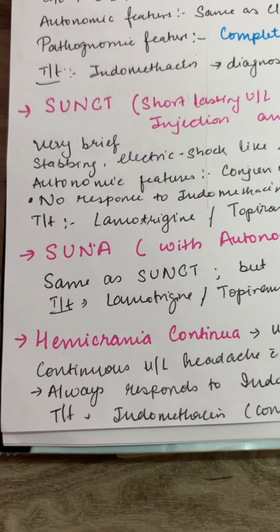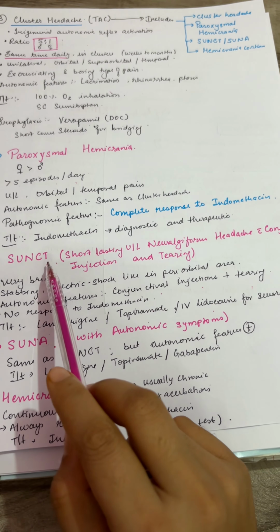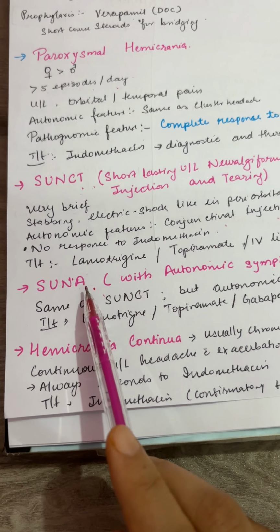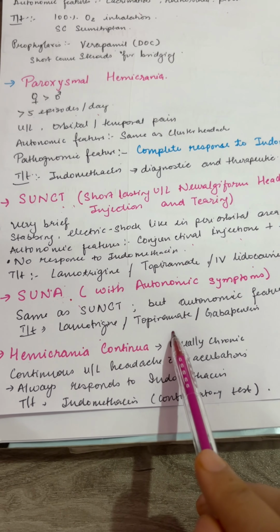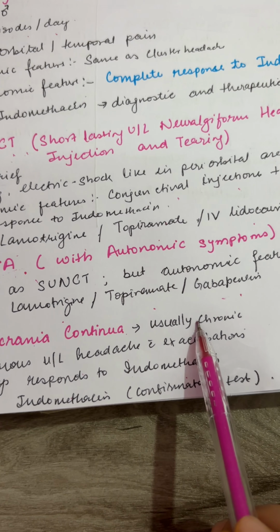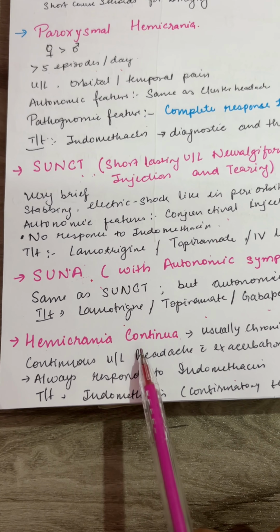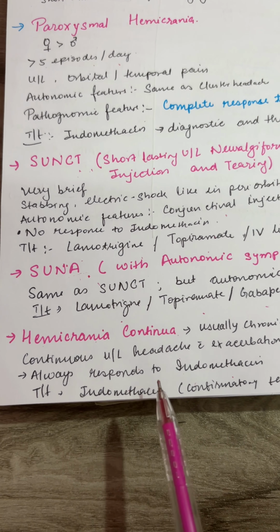Whereas in SUNA, A stands for autonomic symptoms. Here, C and T stand for conjunctival injection and tearing. It is the same as SUNCT, but other autonomic features are also present, and for the treatment, we give lamotrigine or topiramate or gabapentin. And the last, hemicrania continua, it is usually a chronic, continuous unilateral headache with exacerbations. It always responds to indomethacin, so for the treatment we give indomethacin.